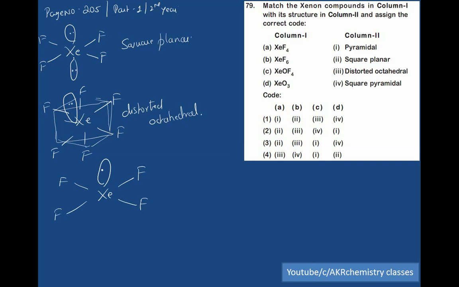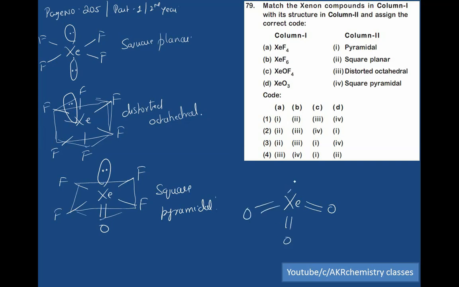Now this is the lone pair and double bond O. This is square pyramidal shape. Xenon trioxide, double bond O, double bond O, double bond O, 6 electrons. So it is pyramidal shape. So option 2 is the right answer for the given question.